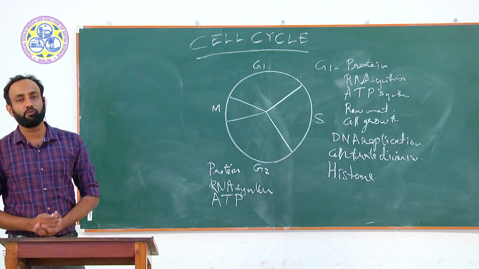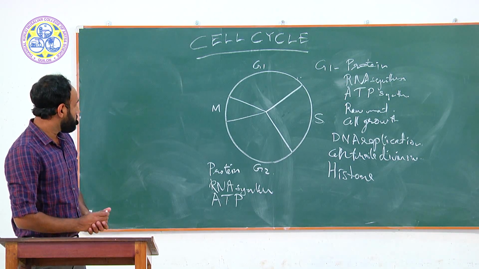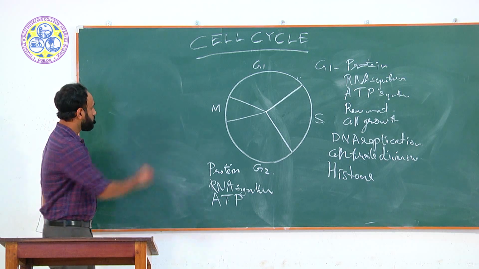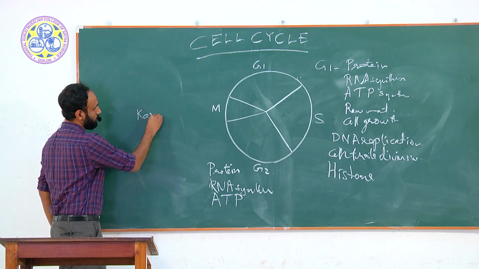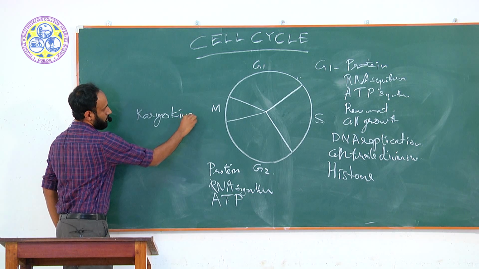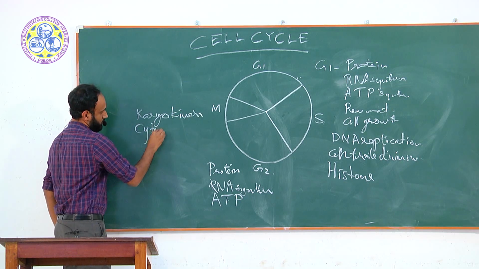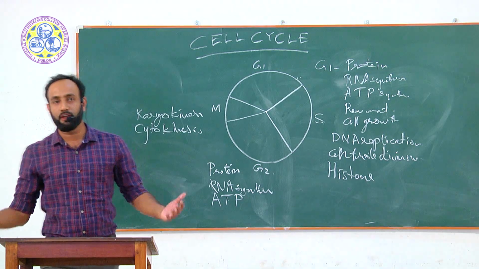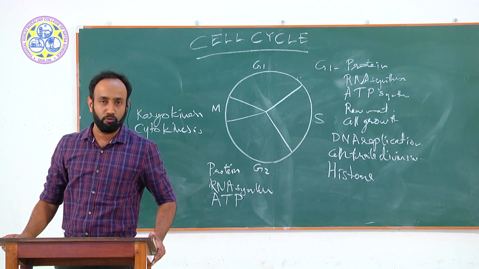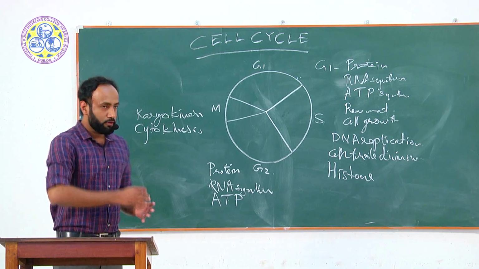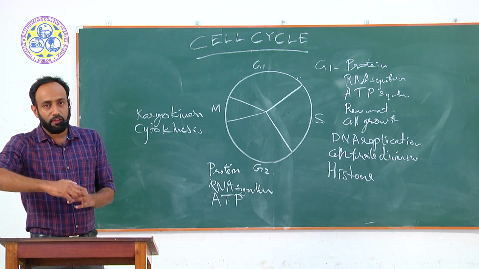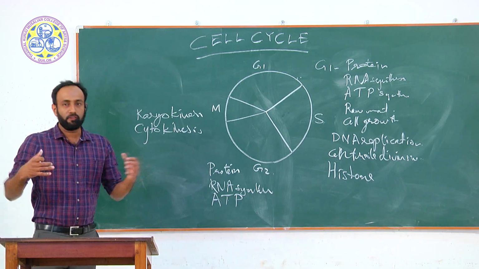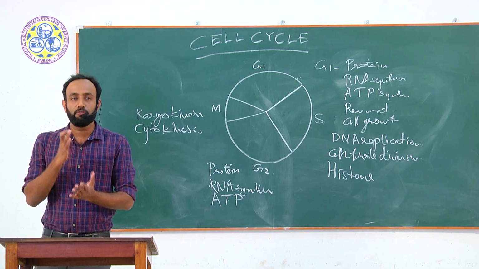Now the cell is ready to divide. Division is called the M phase or mitotic phase, in which there are two important steps: karyokinesis and cytokinesis. Karyo refers to the nucleus, so karyokinesis refers to the division of the nucleus into two. That means the DNA is replicated, and the replicated DNA will be separated into two cells. Then cytokinesis means the total cytoplasm of the cell will be divided and the total division will occur.